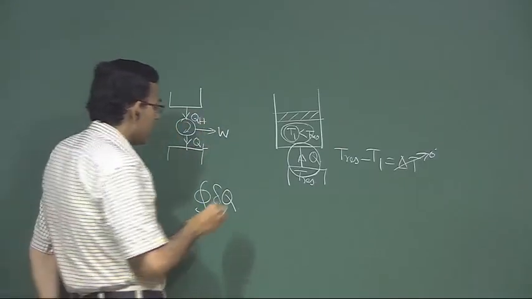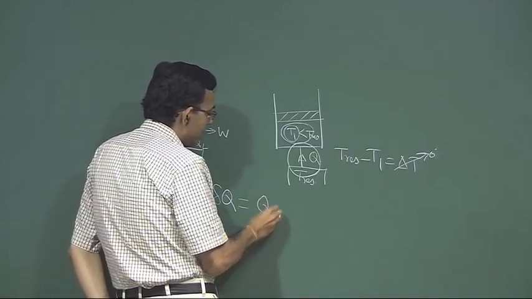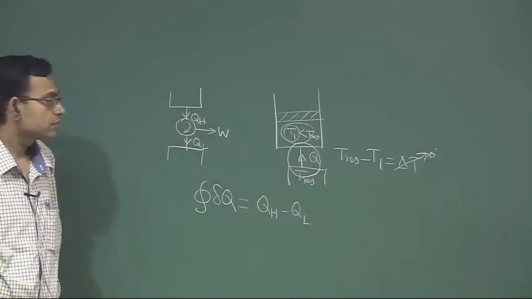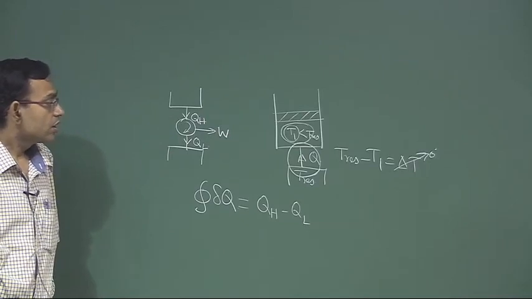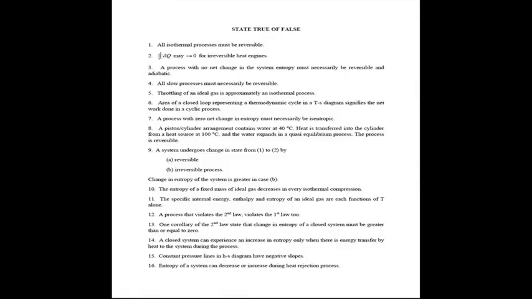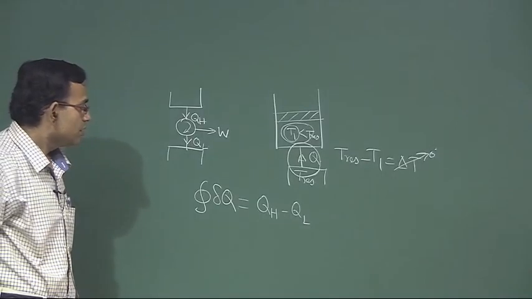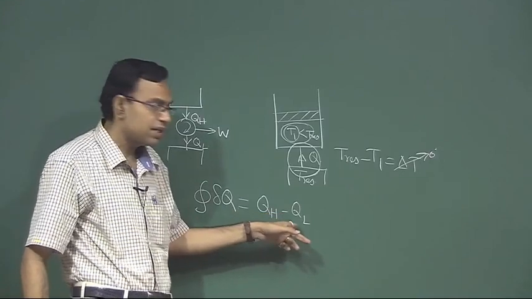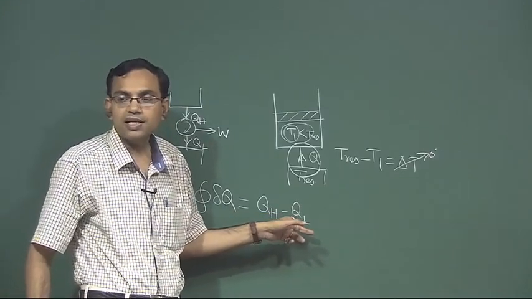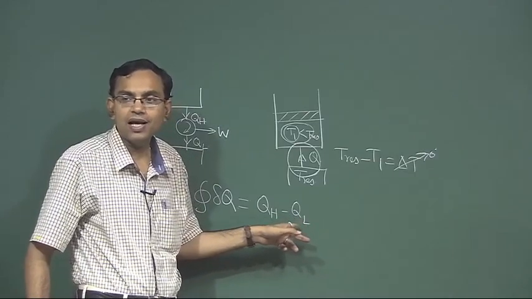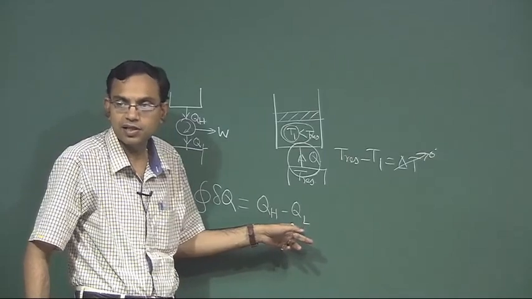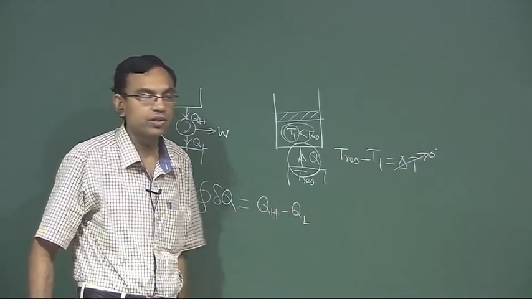So, cyclic integral of del Q is QH minus QL. Can it tend to 0 for an irreversible heat engine? Surely, because the difference of this is work done, and if the engine is highly irreversible, the work done will be less and less, and therefore, in the limiting condition, this may tend to 0.